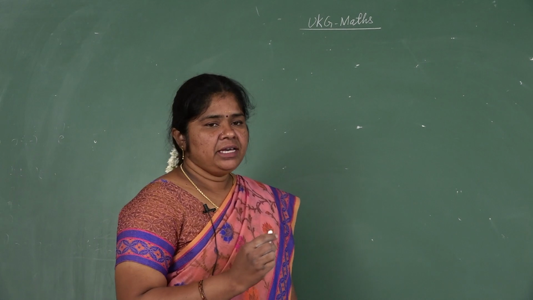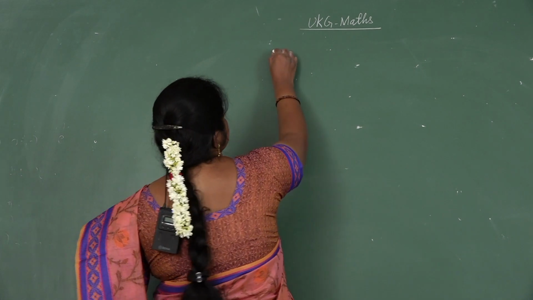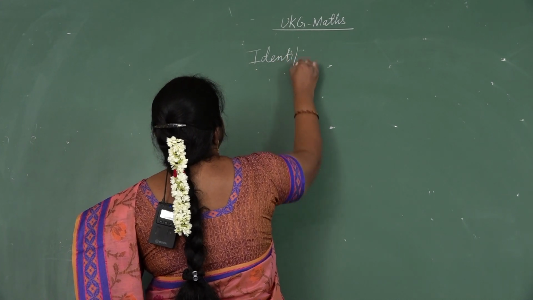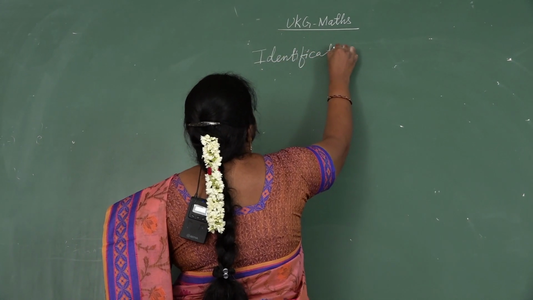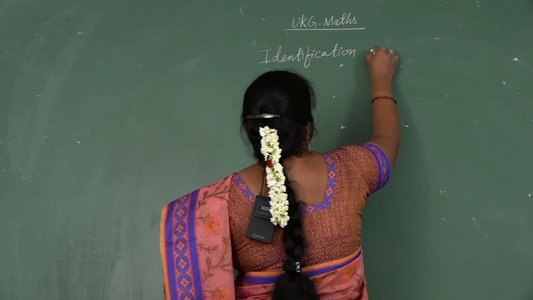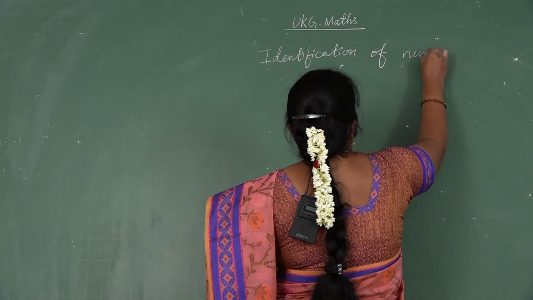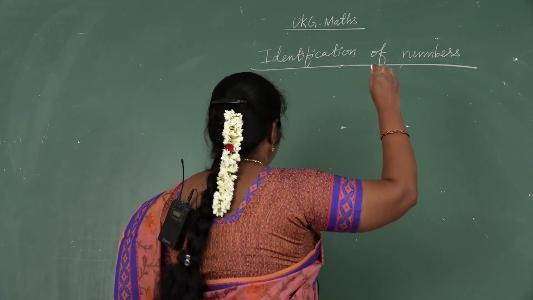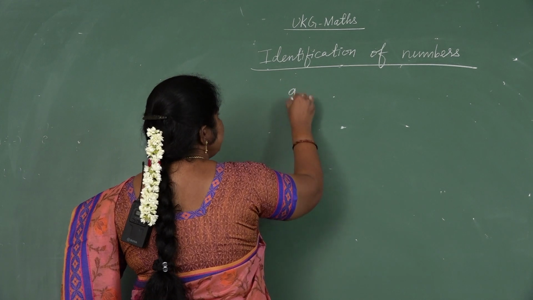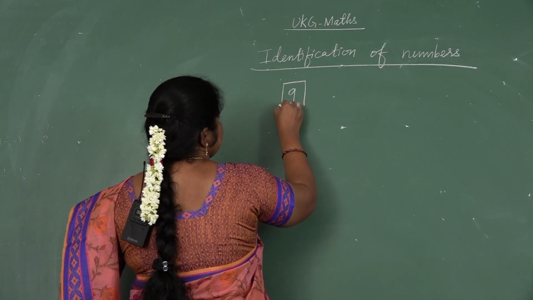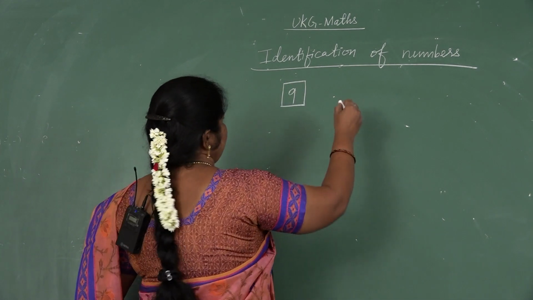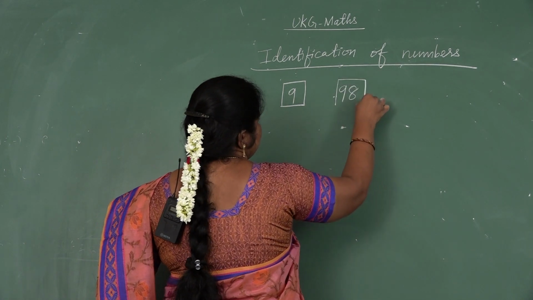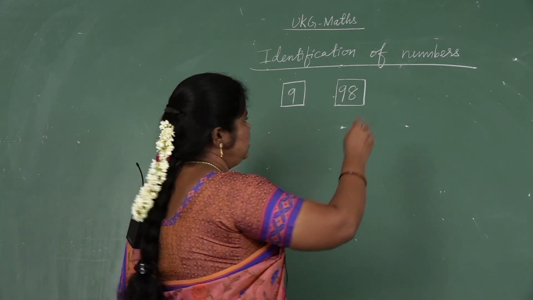Now we will see identification of numbers. See here, what number is this? 9. What number is this? 98.